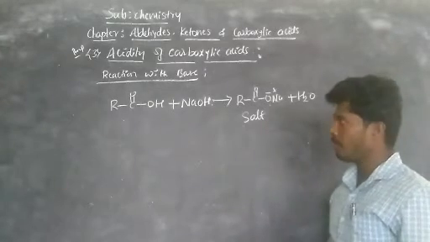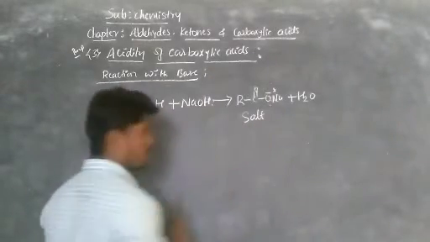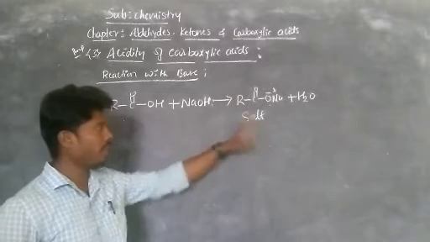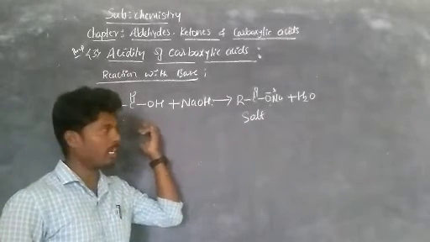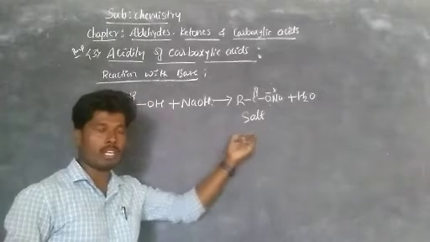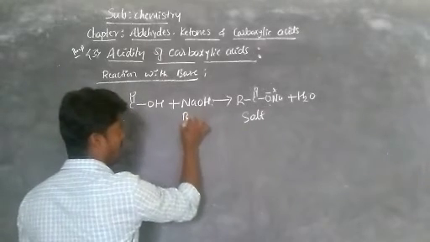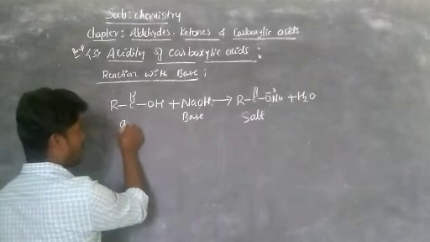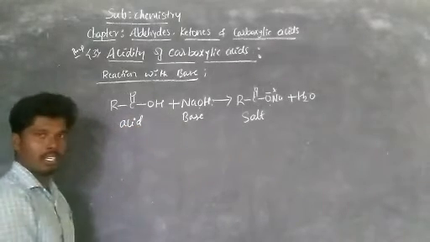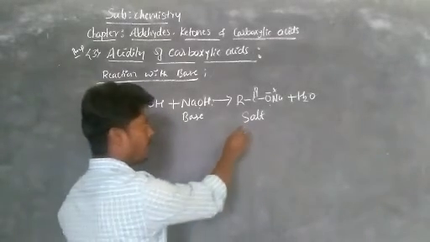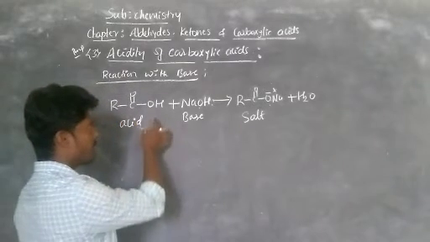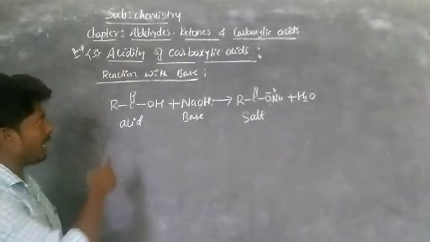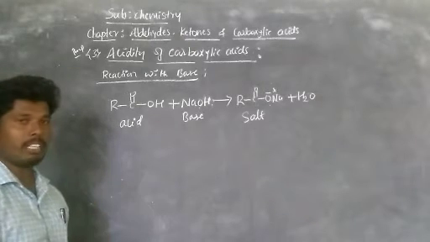It gives salt, means in which case you get salt, right? When acid and base react together, you get salt. Okay, so now we are having base NaOH. If NaOH is base, definitely the carboxylic acid should be what? Acid. Now this acid and base react together, you get salt. That confirms the presence of acidic proton in carboxylic acid. So like that we are knowing the acidic proton by treating with base.